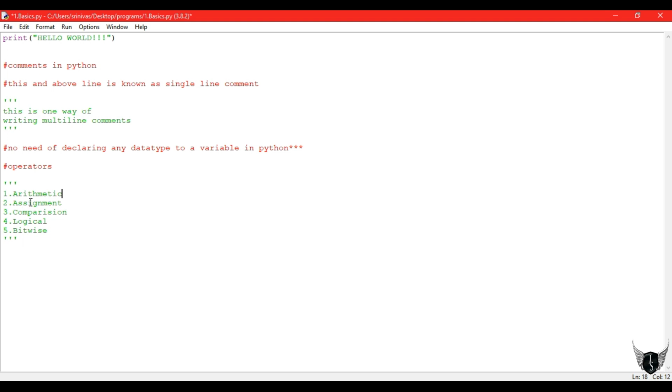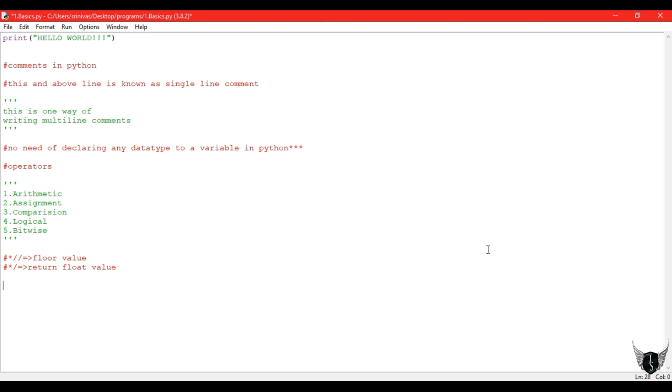So the first topic is operators. There are different types of operators known as arithmetic, assignment, comparison, logical and bitwise operators. I don't go deep into them because you might know them from basic C language or Java. If you don't know them, you can just Google them, they are basic. The first operator is double slash. Double slash is used to get the floor value. Floor value means if we give a value as 4.5, it will remove the decimal part and give us only the remaining value, that is 4.